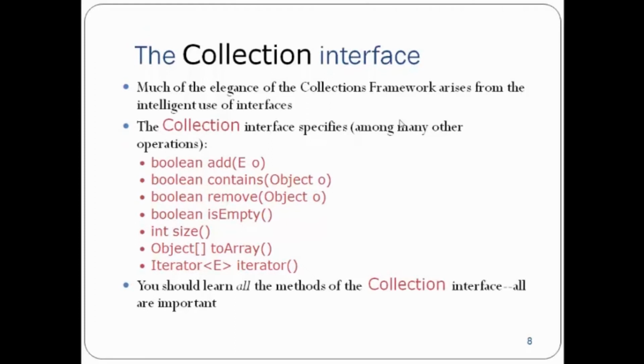Then we have another important method, which is called iterator. It returns an object of Iterator. Now what is an iterator? We'll see that shortly. And what is E over here? E is again element. When I talk about E, you can consider it as part of generics, and we'll be covering generics in our next tutorial. As of now, you can ignore the E and simply take it as the iterator method. You should learn all the methods of the Collection interface. All are really important because you tend to use each and every one of them, and every one of them is very useful.